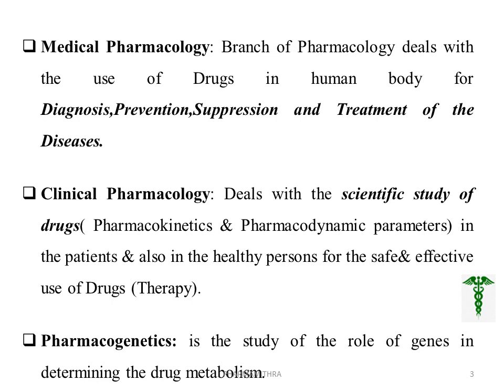The third term is pharmacogenetics. That means it is the study of the role of genes in determining drug metabolism. That is, it is the study of genes for finding out the drug metabolism.